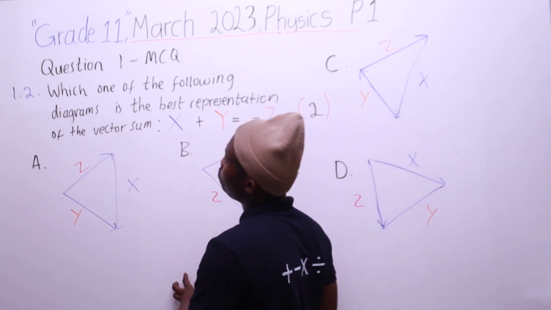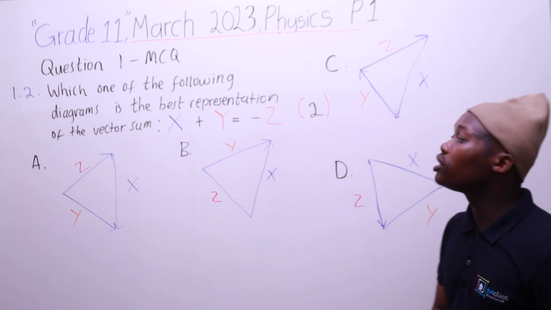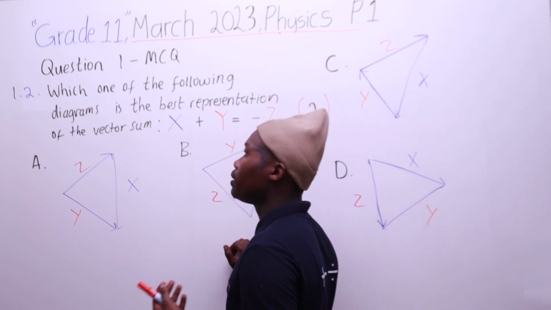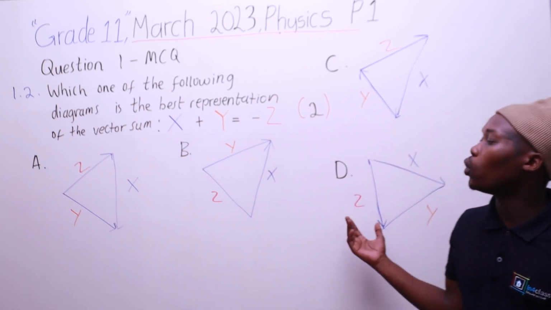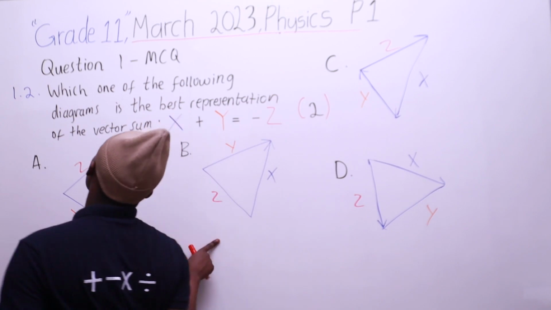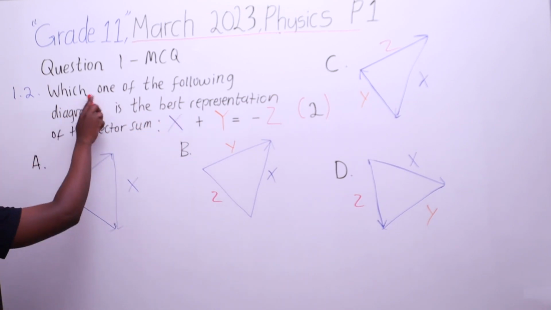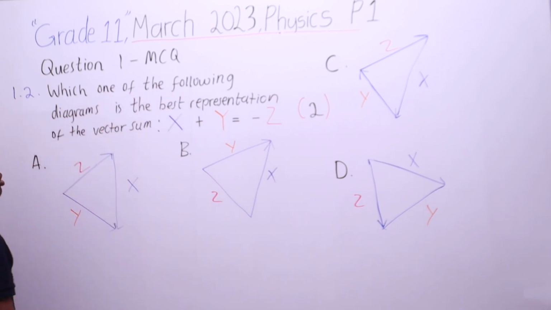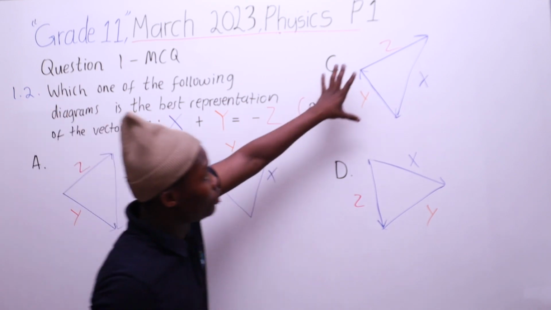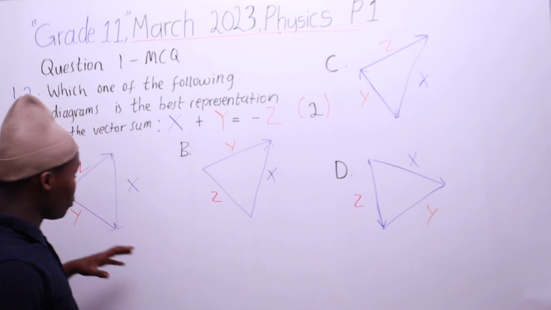Alright, so grade 11 sisenza manje question 1.2. Still the MCQ bazokunikeza statement and then bese ukhetha i-choice ehambiselana naleso statement. Alright, so which one of the following diagrams? Kulama diagrams asino A lo, B lo, C lo, no D lo.